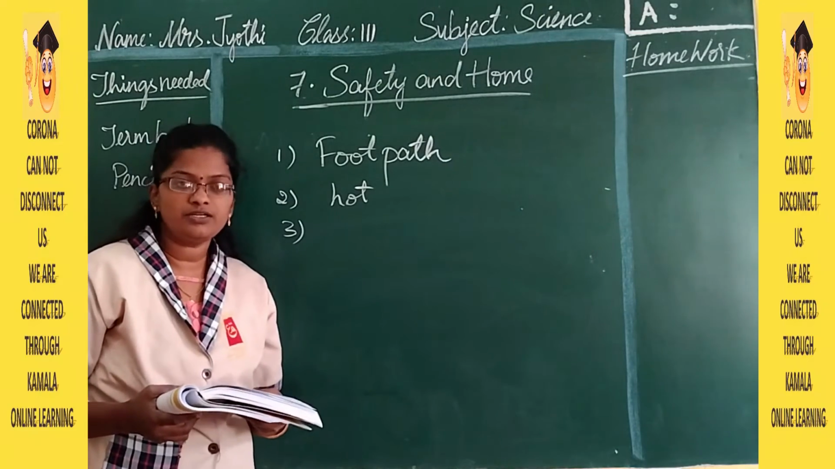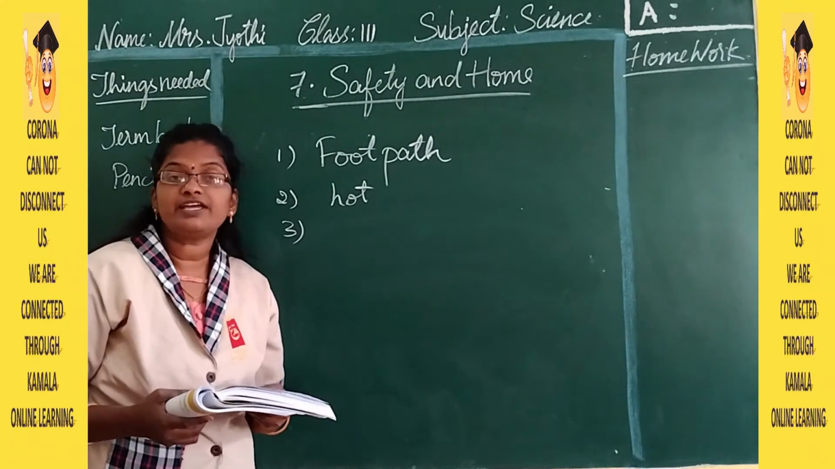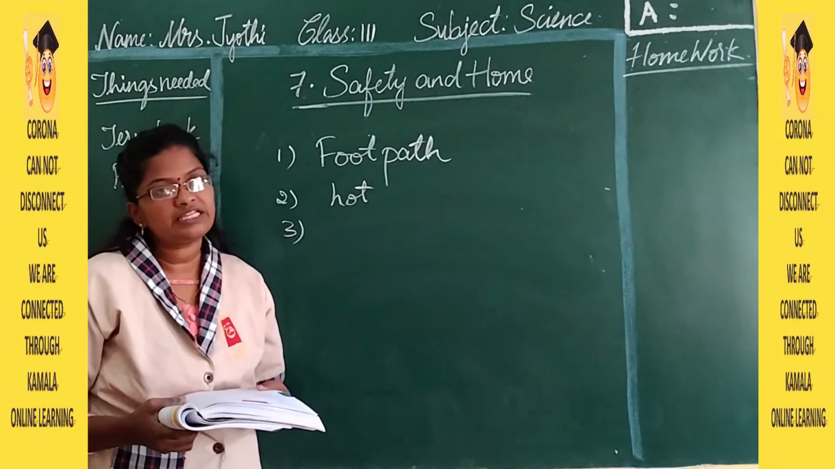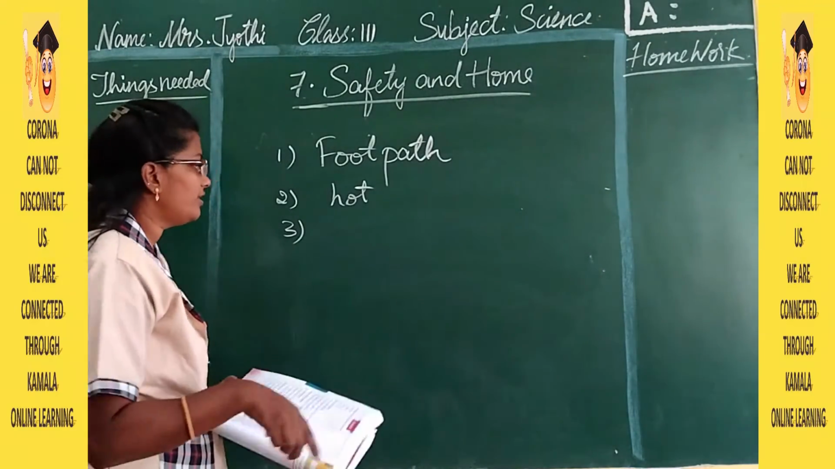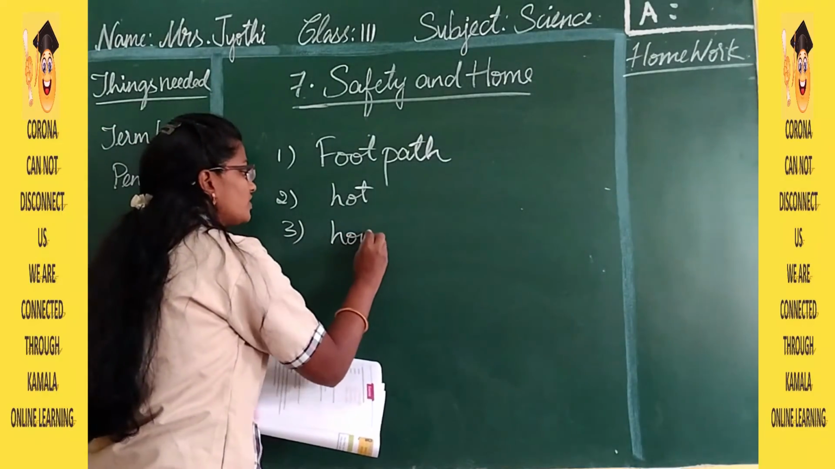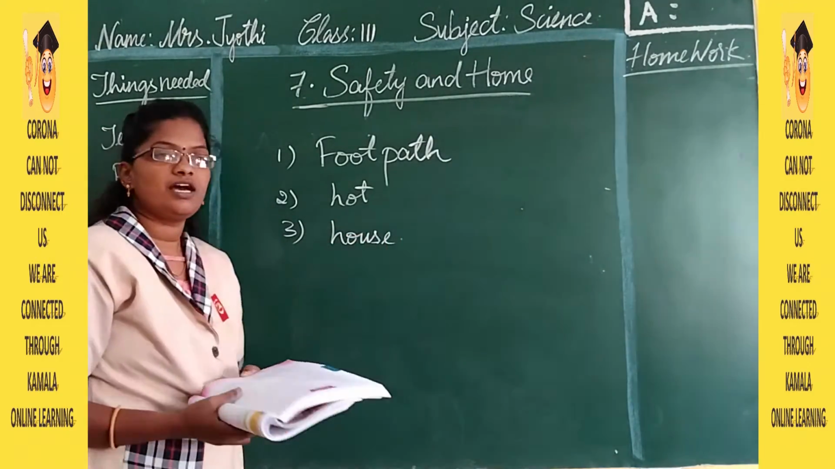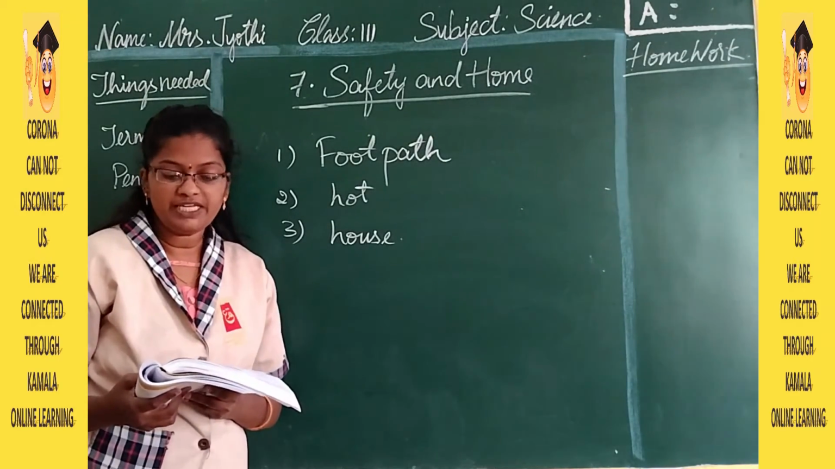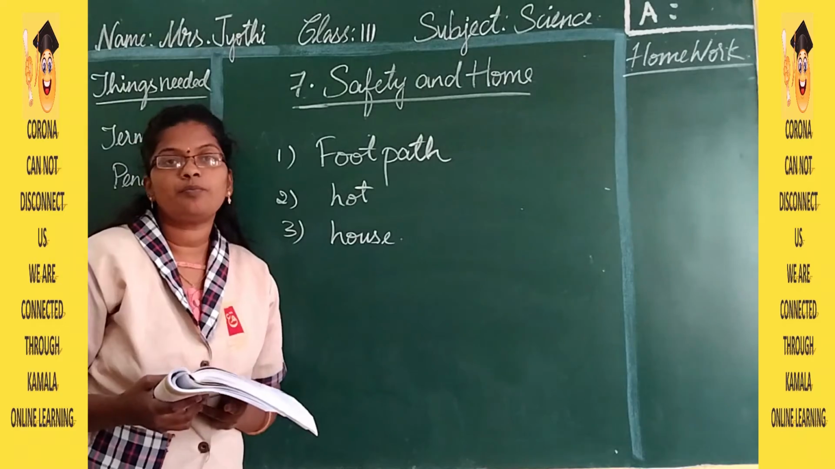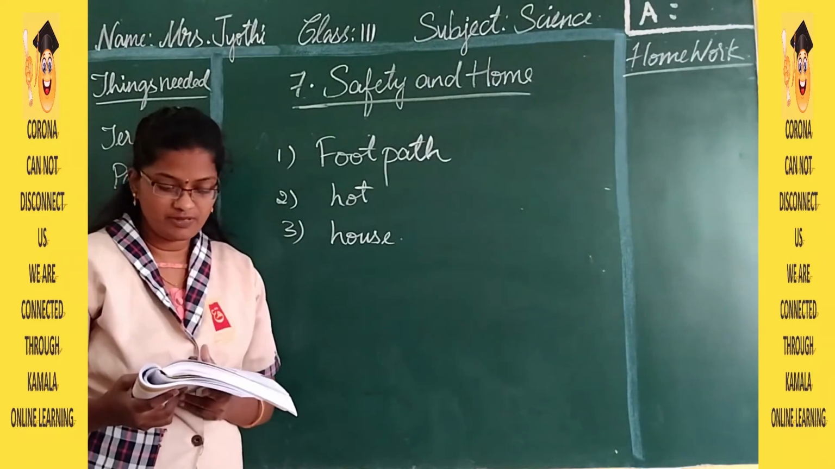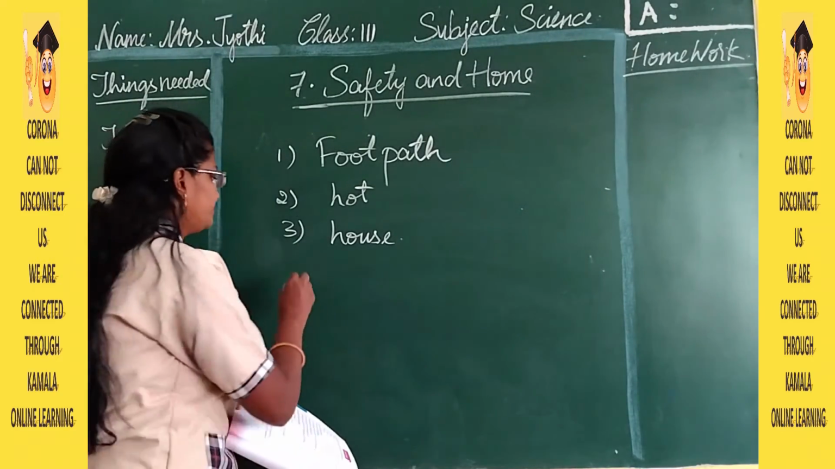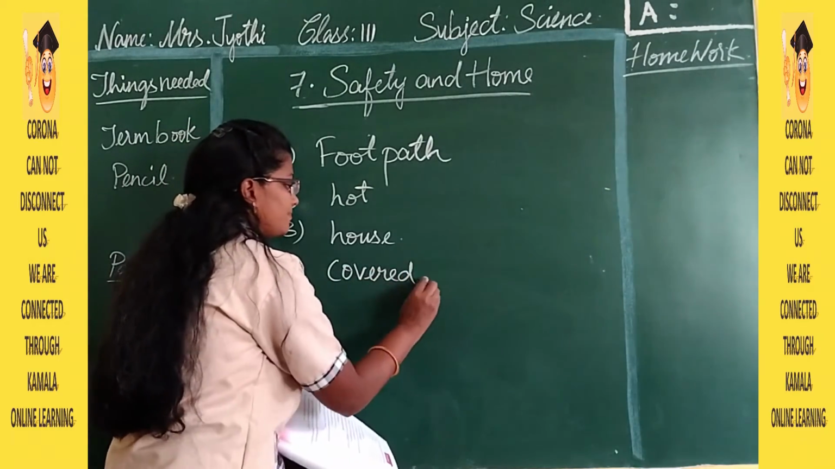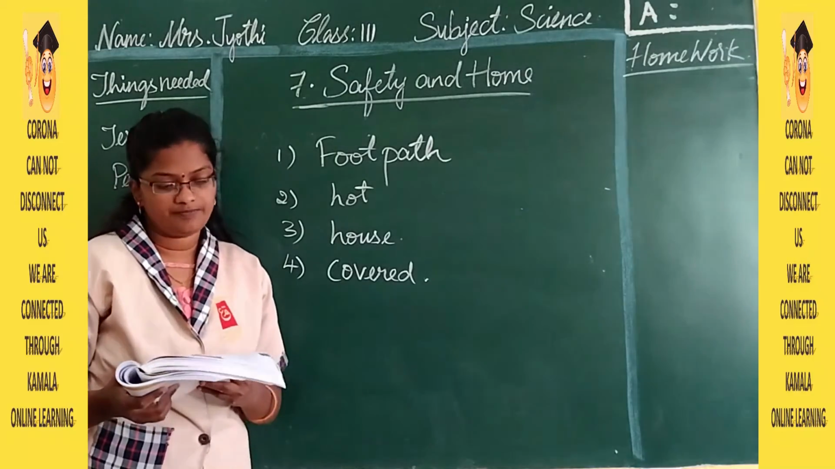The next, third one, human beings live in. So where do human beings live in? Do they live in house or do they live in den? They live in house. The third answer is house. Then fourth one, dustbins should be kept covered or open. So how the dustbins should be kept? They should be covered. Fourth one is covered.